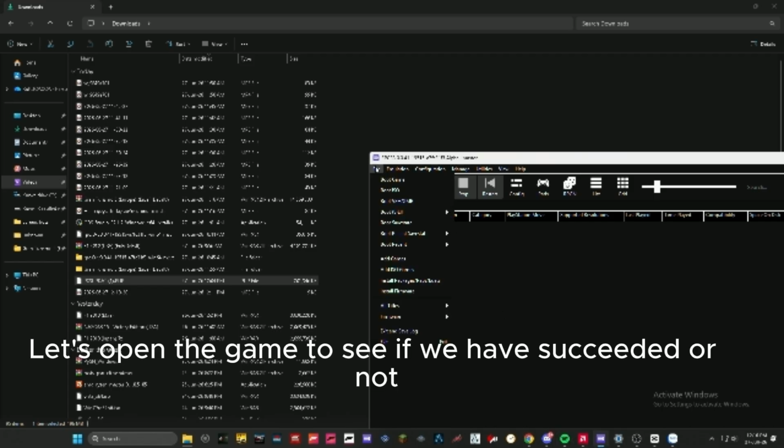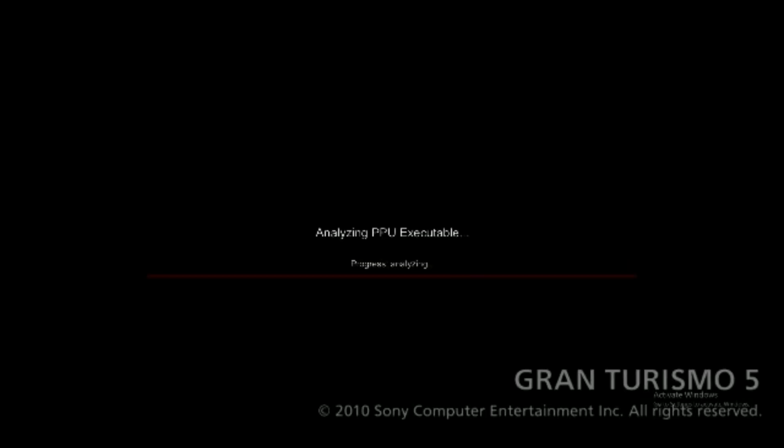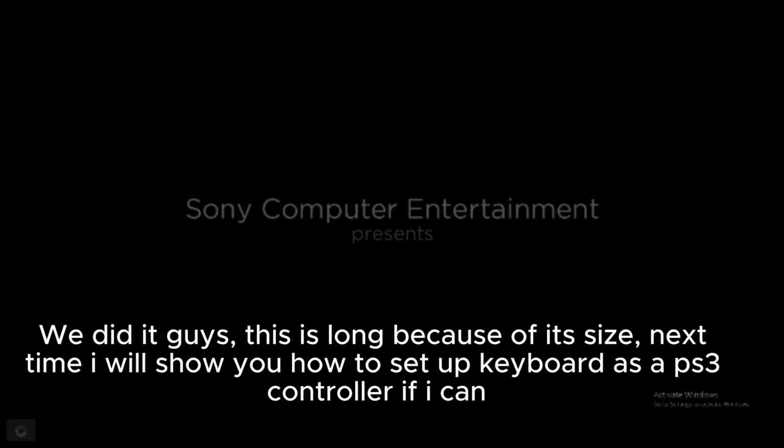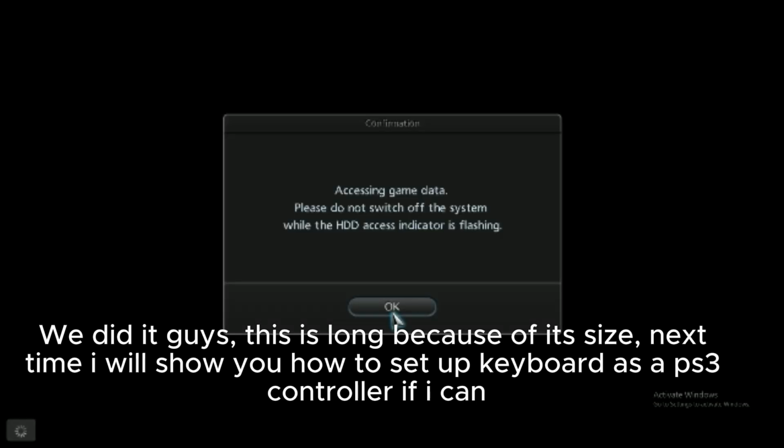Let's open the game to see if we have succeeded or not. We did it, guys. This is long because of its size. Next time, I will show you how to set up keyboard as a PS3 controller if I can.